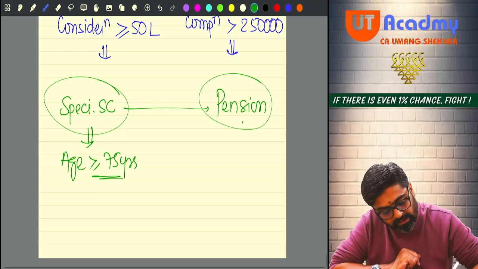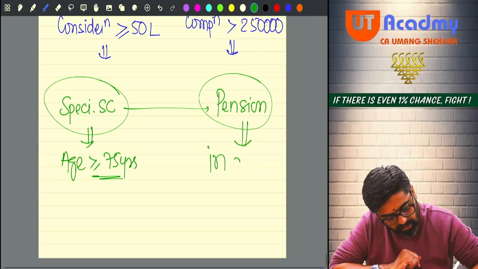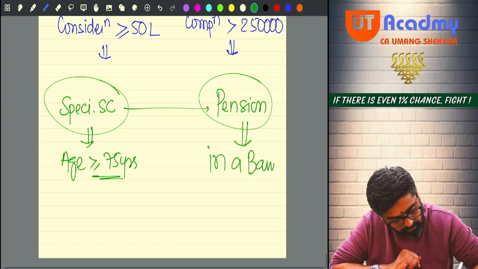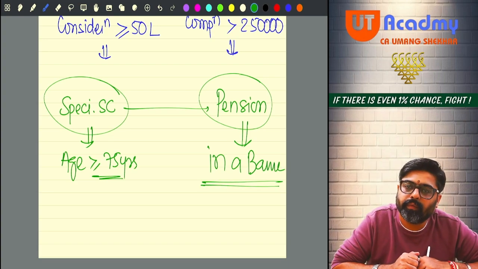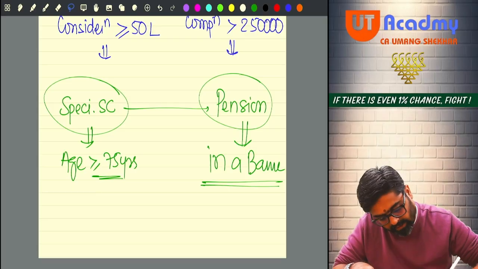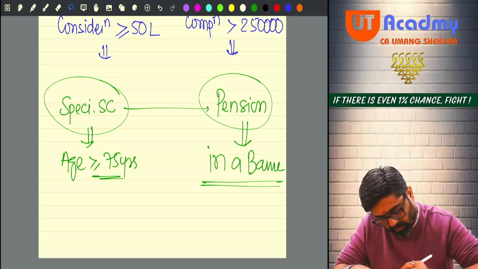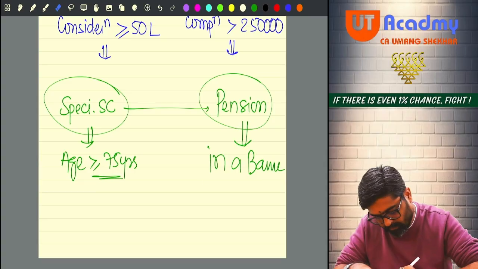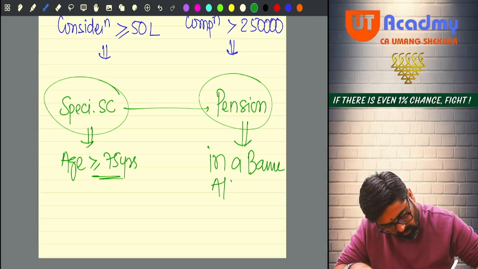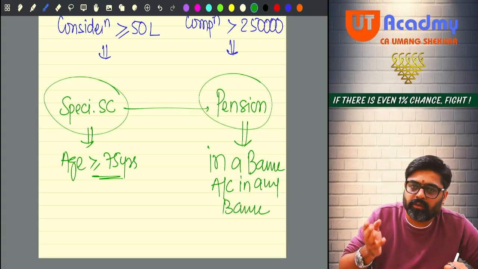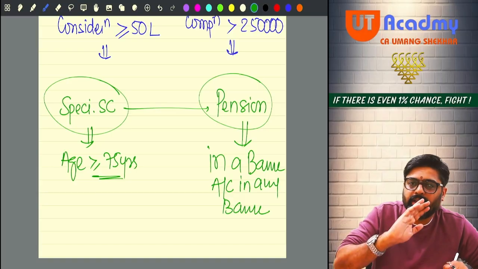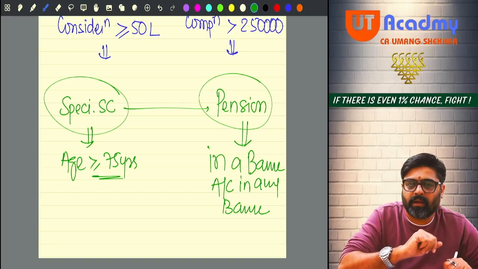Now this pension is coming in a bank. So pension is getting credited in a bank account, in any bank. What is your employer doing? Your employer is giving you pension, but he is depositing that pension in a bank account.